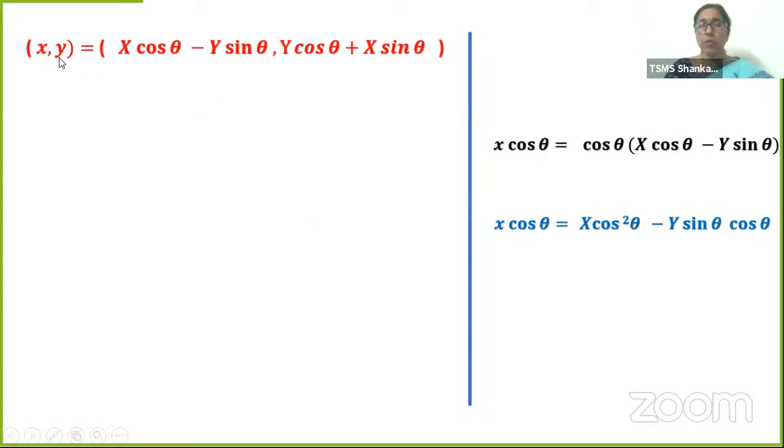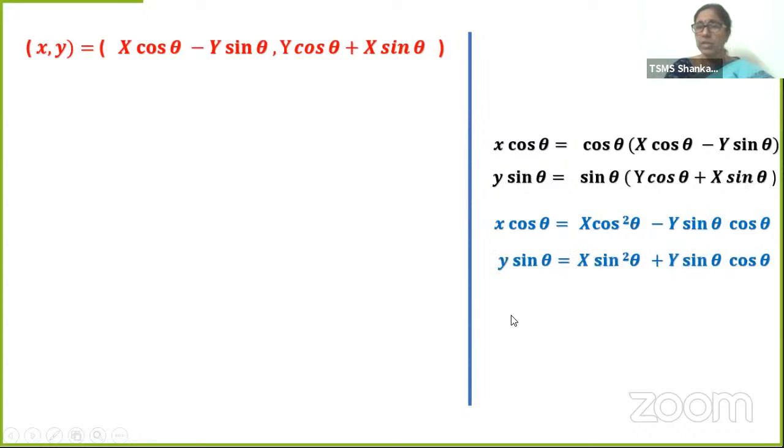Now what is the value of y? y is equal to Y cos theta plus X sin theta. What am I taking? y into sin theta. So multiply y with sin theta: Y sin theta cos theta plus X sin square theta.